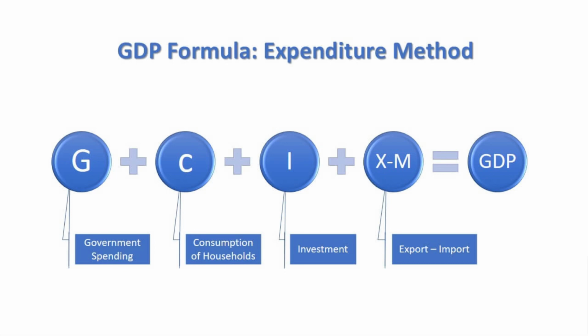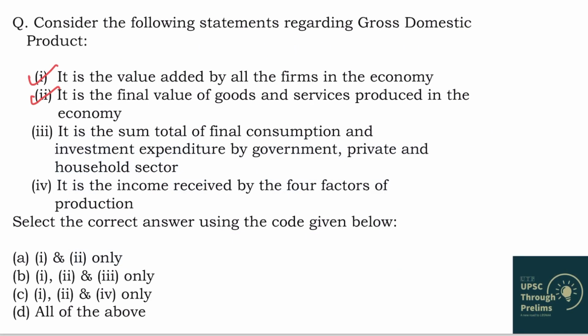We have already seen the formula for calculating GDP by expenditure method, and if you have watched that video and understood the formula, then can you tell me what is missing in this statement? See, it includes final consumption and investment expenditure by government, correct, private sector, correct, household sector, correct, but what is missing? Net exports is missing.